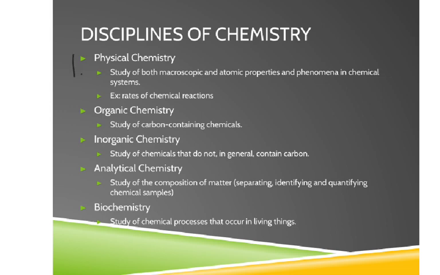Physical chemistry. So number 1, physical chemistry is the study of both macroscopic and atomic properties and phenomena in chemical systems. An example of that would be rates of chemical reactions, so how fast or slow a reaction occurs when you mix 2 substances together.